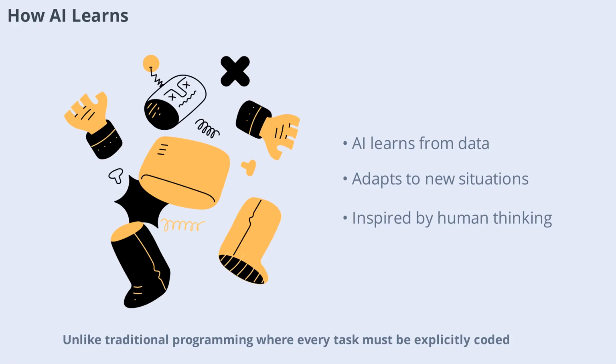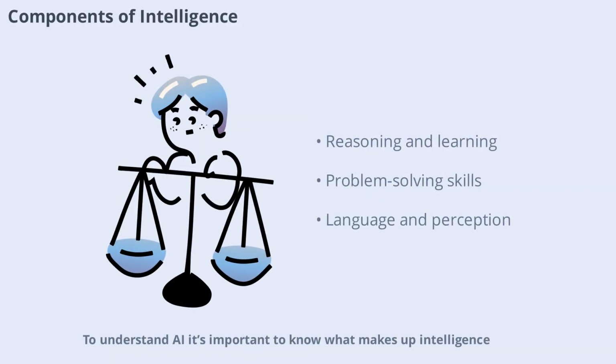Unlike traditional programming, where every task must be explicitly coded, AI systems use algorithms that allow them to learn and make decisions on their own. This means you don't have to tell an AI exactly what to do in every situation. Instead, you create a system that can learn from data and experience, adapting its behavior over time. For example, AI can recognize objects and images, understand speech, or make decisions in complex environments. This learning process is inspired by how humans think, learn, and solve problems, making AI a fascinating blend of technology and psychology.